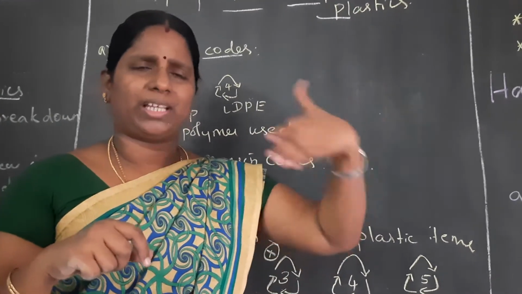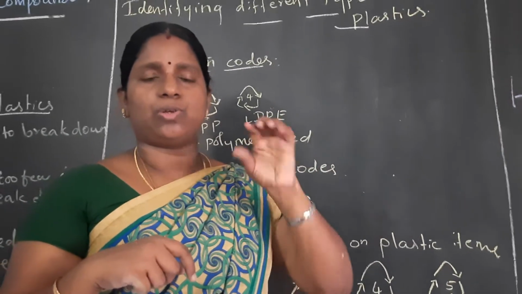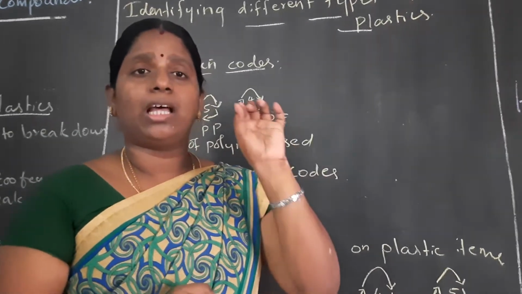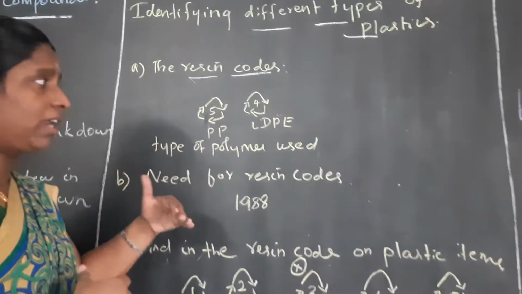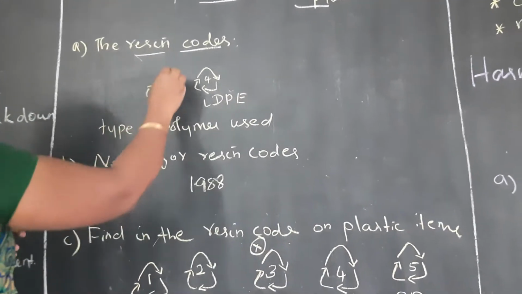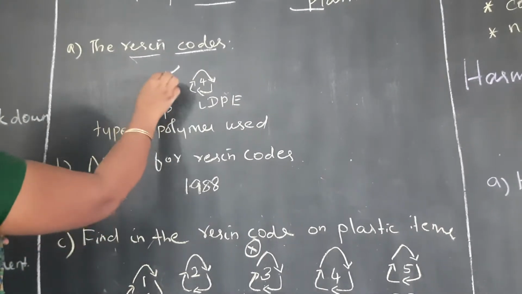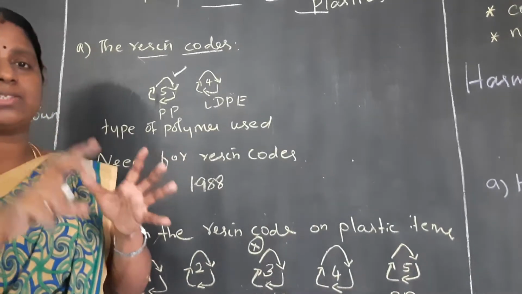If you are going to buy any food product that is in a plastic box, you definitely have to see the resin code of the plastic. Let me see which resin codes we have to use. This symbol, three triangular arrow marks, is present somewhere on the plastic.